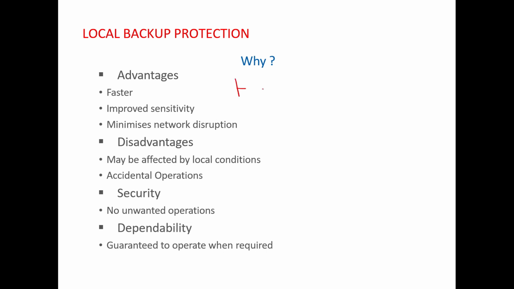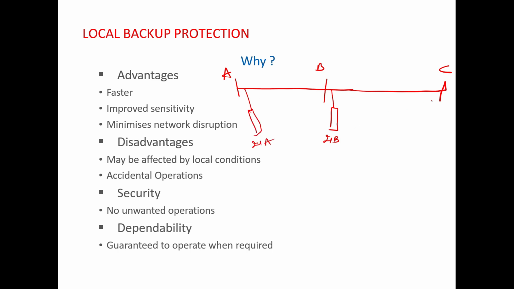Suppose these are your transmission lines between 2 substations. So these are your substations A, B, C, and these are 2 transmission lines. Now suppose at this end you have one distance protection relay, at this end also you have one distance protection relay, and at this end also one distance protection relay. You will have one circuit breaker over here, this is a circuit breaker over here, and one circuit breaker here. And suppose there is a fault at this particular point.